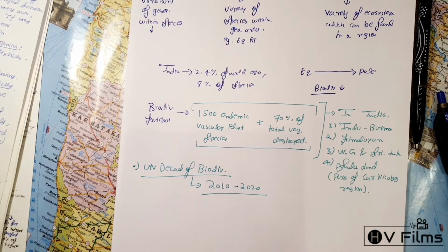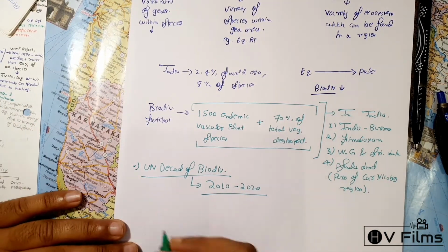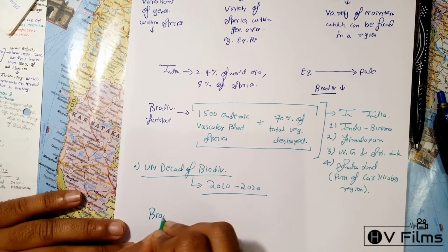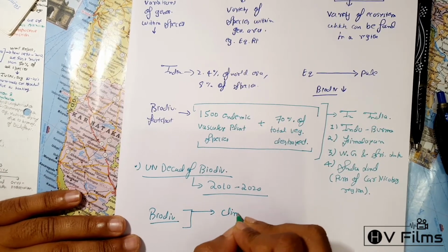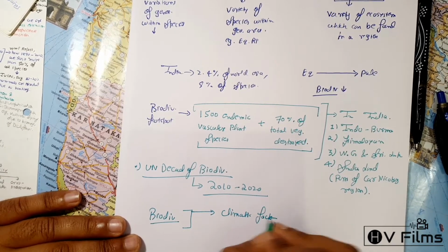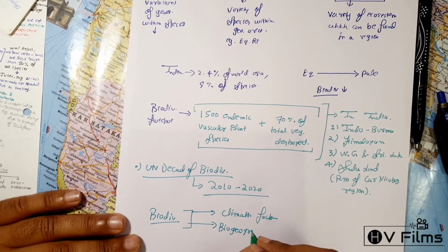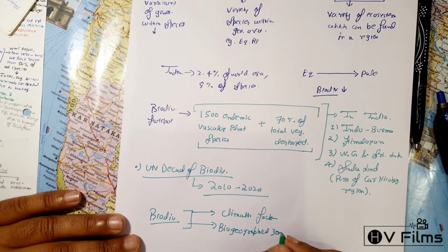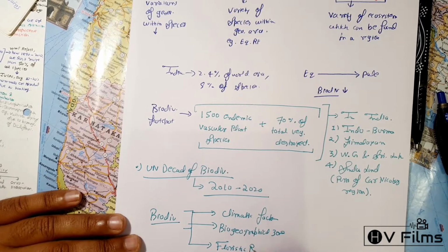And more importantly, when we study biodiversity, we study it on the basis of three parts: the climatic factors, the biogeographical factors, and the floristic realm. So when we want to study biodiversity, we can study it through the climatic factor, through the biogeographical zone, or through the floristic realm.